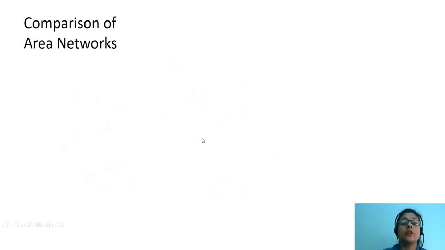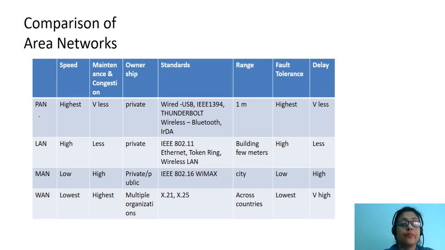Let us now have a comparative analysis of the various area networks that we have studied. So, let us understand them one by one. There are various parameters which we will be considering. We will consider speed, maintenance and congestion, ownership, standards, range, fault tolerance, and delay.